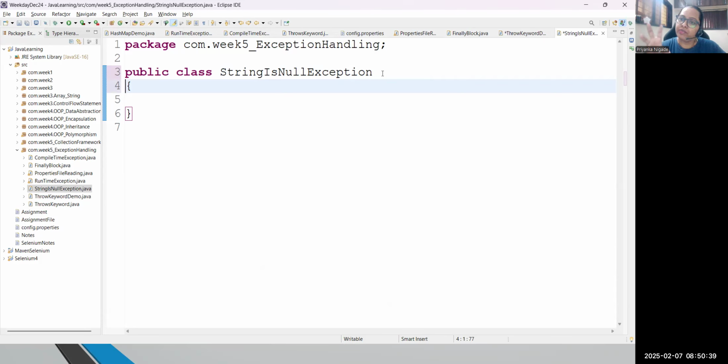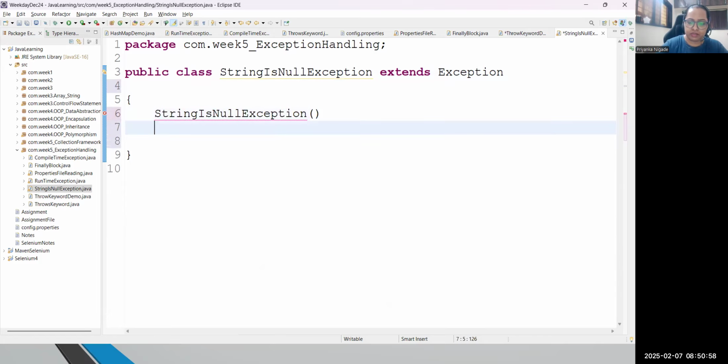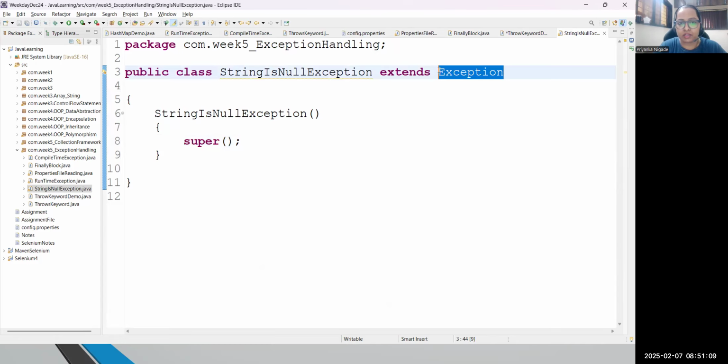And guys, in Java, every exception is a child of the Exception class. So let me write the relation: it extends the Exception class. Great. Done, and let me save it. Now I will create a constructor of this exception. Here I'm calling the super constructor, so basically I'm calling the parent class constructor. Who is the parent class now? Exception is the parent class.